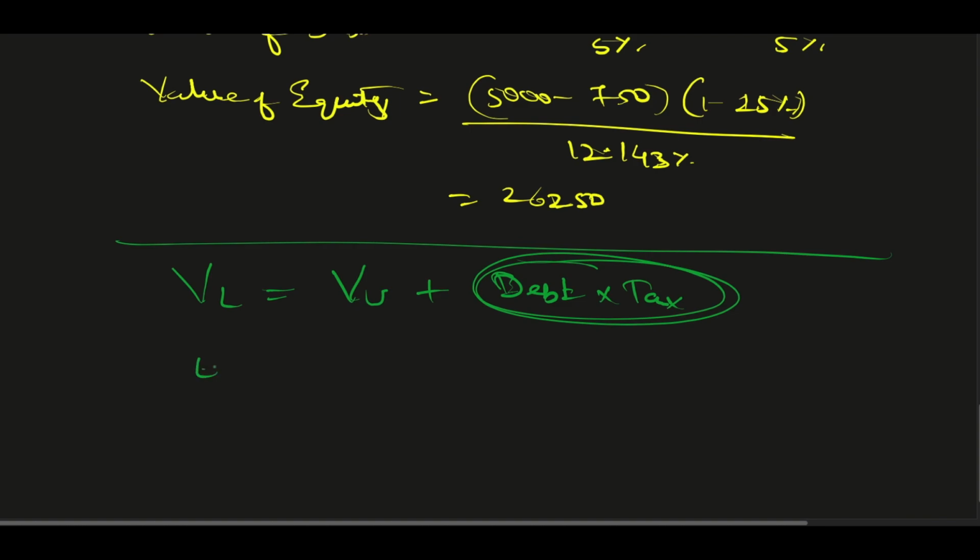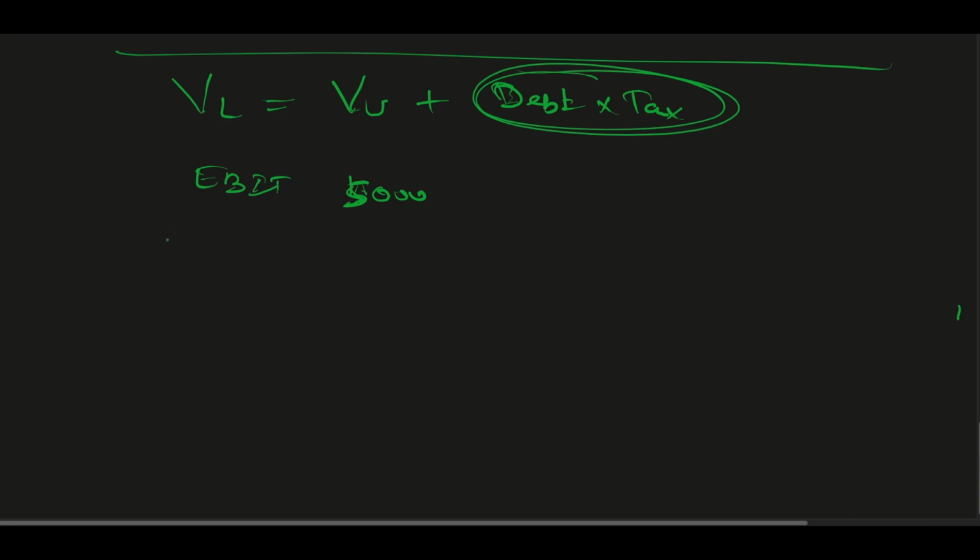Take the example of earnings before interest and taxes, let's say 5,000, the same number. Imagine there is no debt in the first case, so no interest payment also. So 5,000 is the earning before tax.